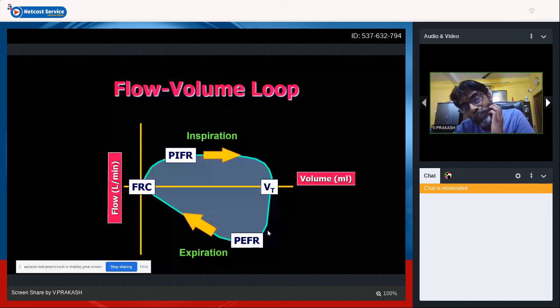It's your peak expiratory flow rate, and it returns to your baseline. This starts at 0, and the flow starts at 0 during inspiration. There's going to be increased flow and maintenance of flow during inspiration. The volume builds up and reaches the tidal volume by the end of inspiratory time, and then comes your expiration. It reaches your maximum peak expiratory flow rate, and then comes back to your 0 baseline.